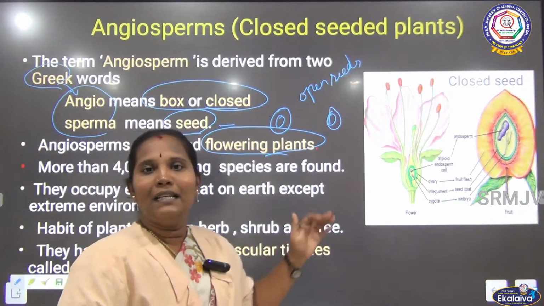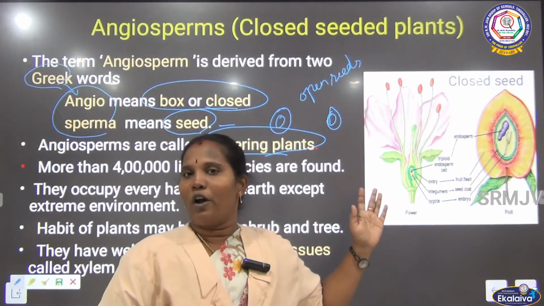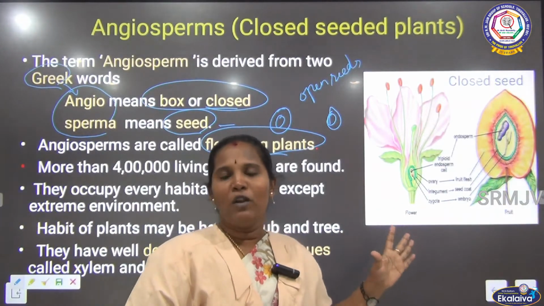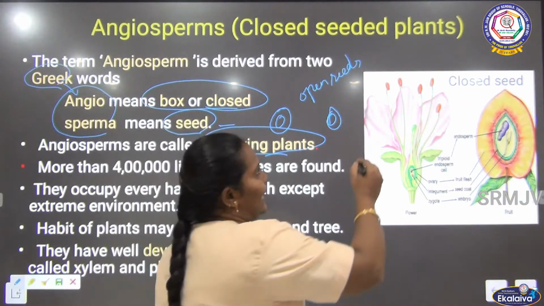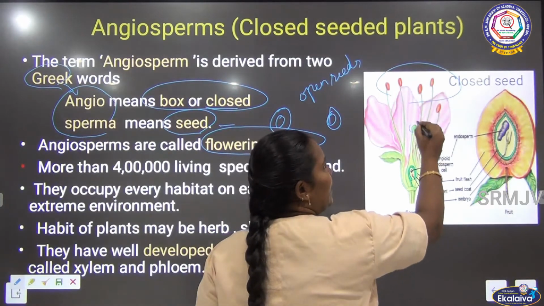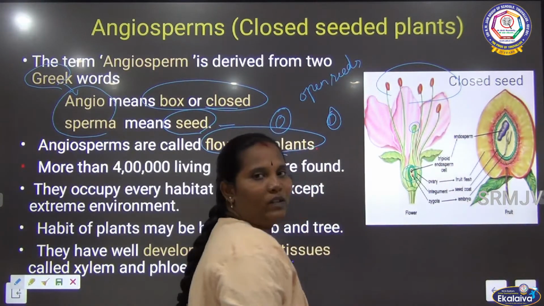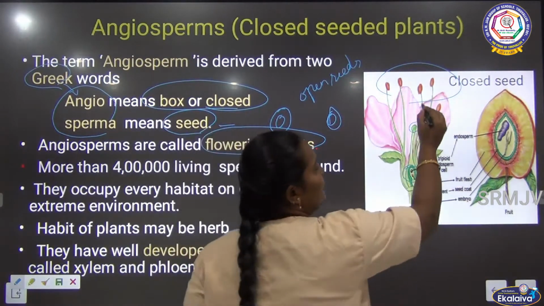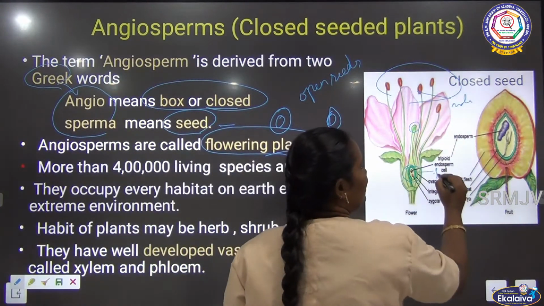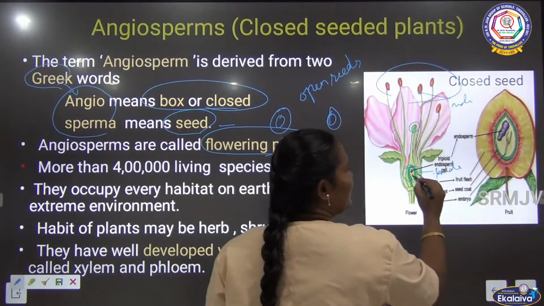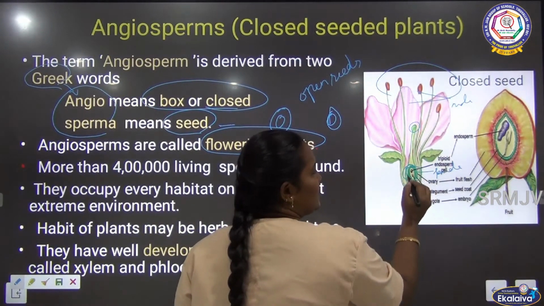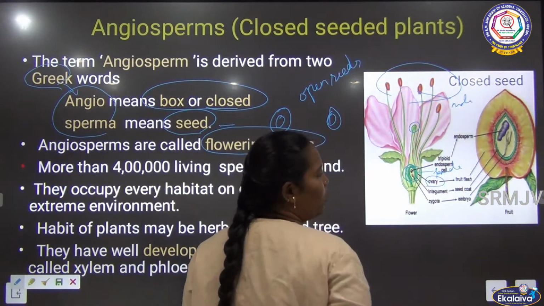What do flowers mean? Flowers are the reproductive part of the plant. What is the reproductive part? It has the anther and then it has the stigma. The anther is the male part, and the female part has the ovule. Both join together to make a zygote. The ovary has the eggs, so both of them make the ovary.